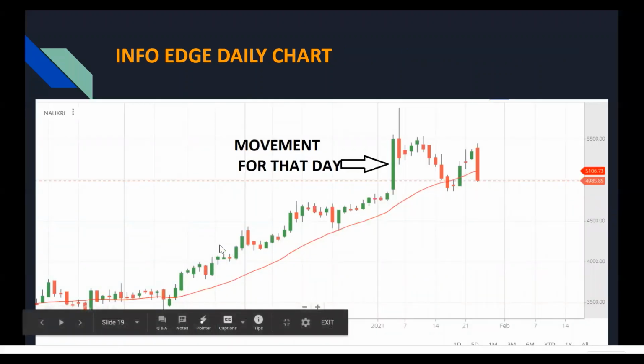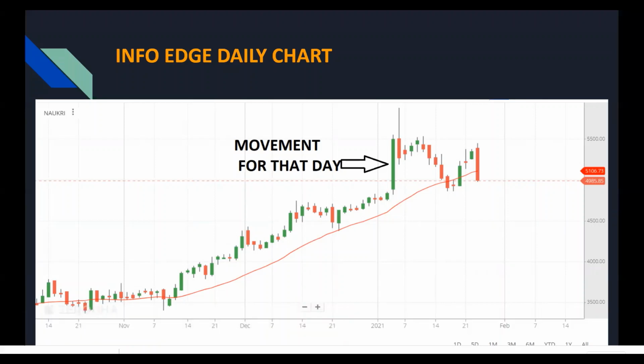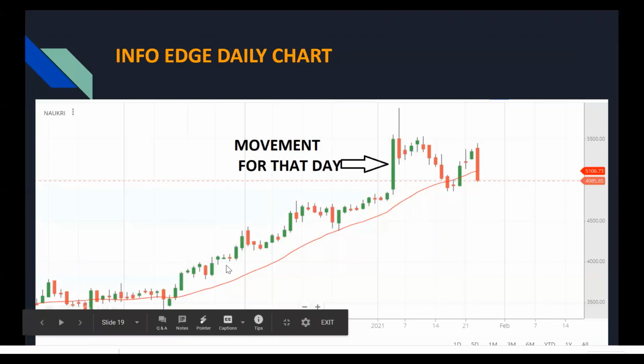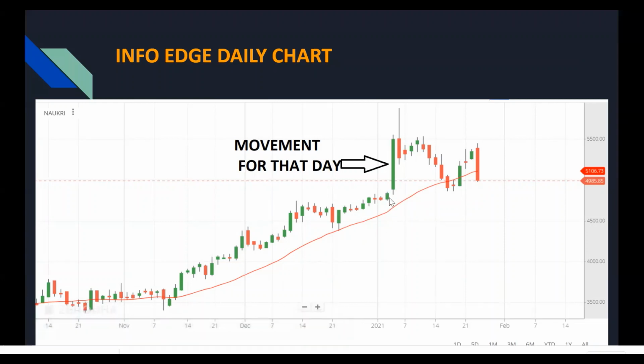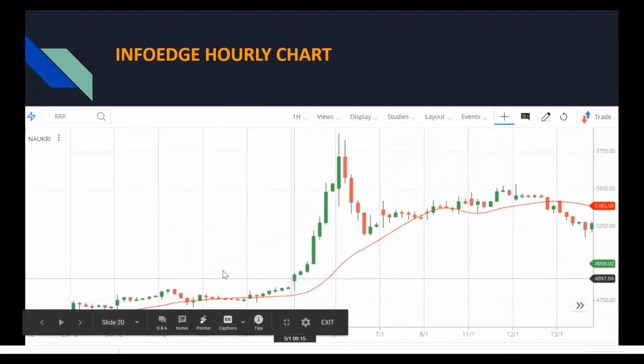Again coming to the InfoEdge example, how did I identify this stock and recommend it on TV? First, the price was up, the trend was up in the daily time frame. How do I identify the trend? This red line is the 20 moving average. You see here, this candle was above the 20 moving average. In the daily time frame, the trend is up. It was on my radar. In the 1 hour time frame, was the trend up? Here you see this is above the 20 moving average. So the 1 hour trend was also up.